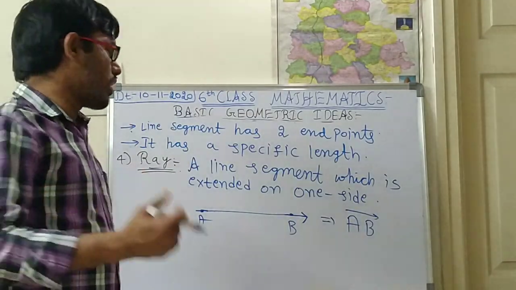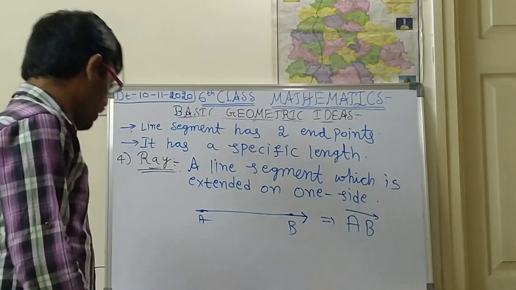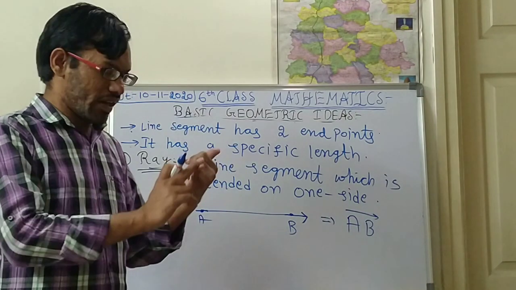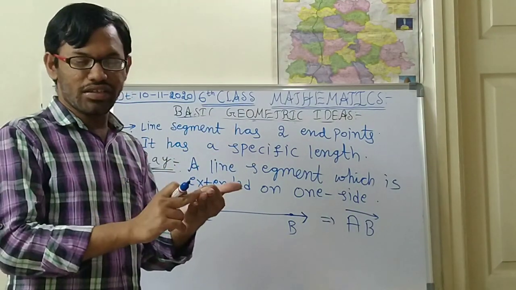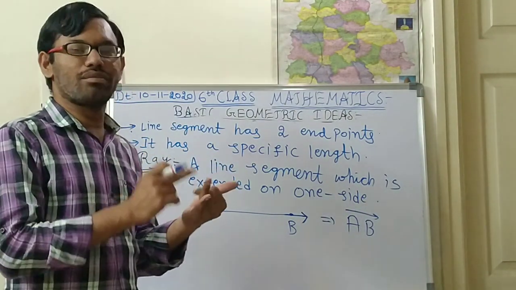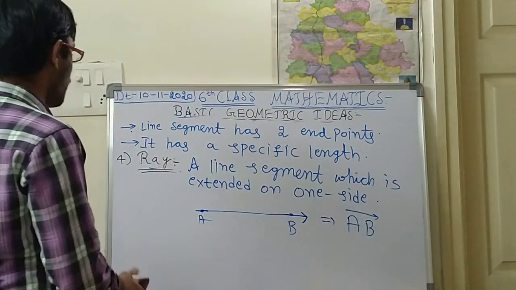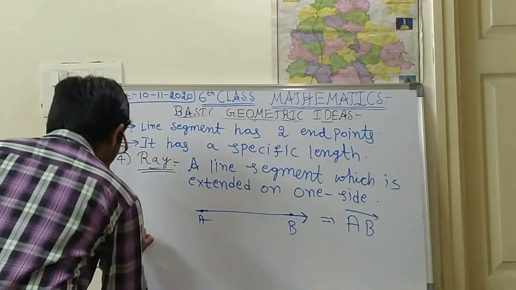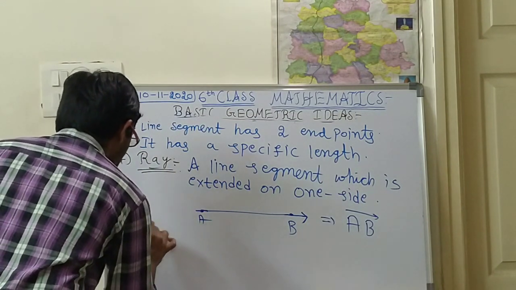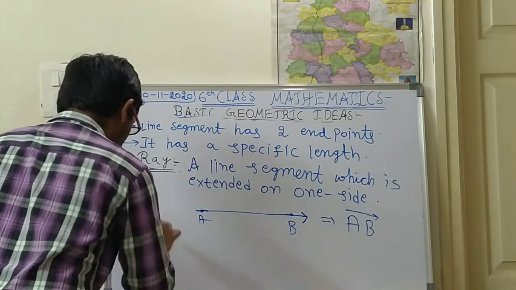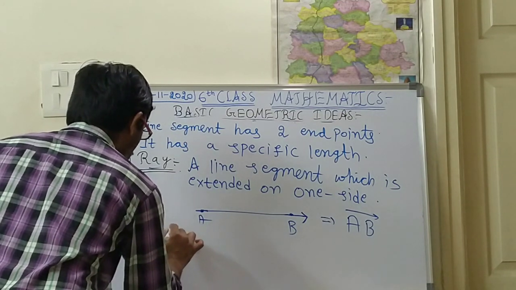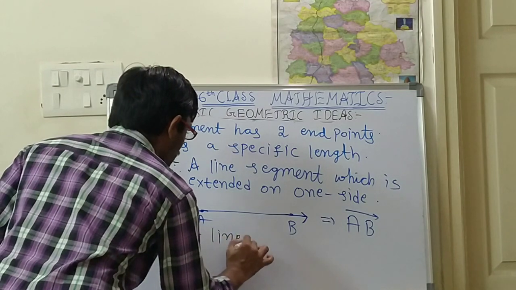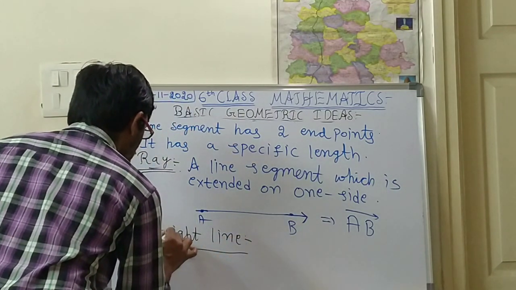Next, what is the next concept? In the next concept, I am mixing ray, line segment and surface. That will be the next concept. What is that concept? The fifth one, the last one in this, is the straight line. So the next concept is straight line.